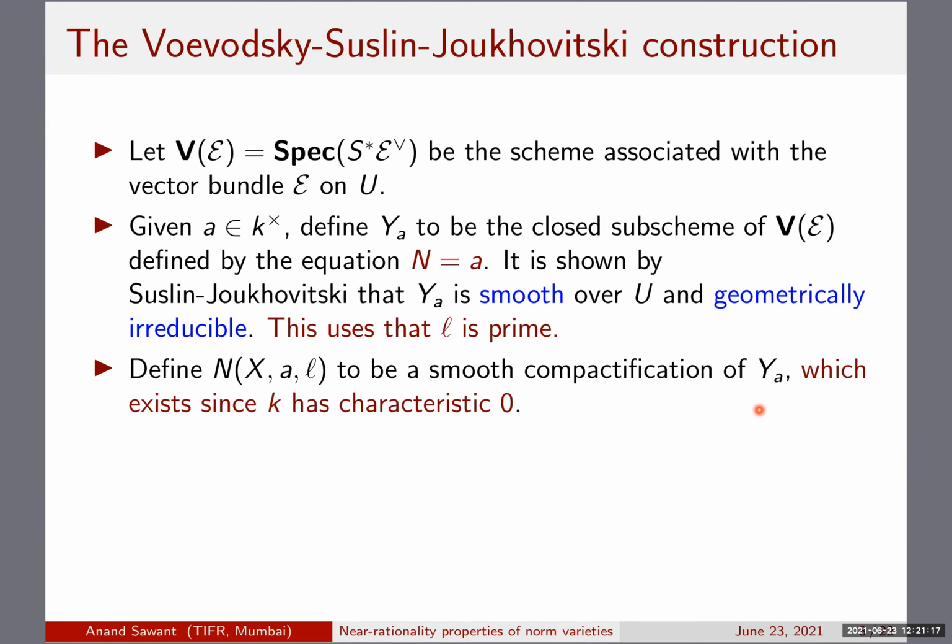To make sure that it exists would require characteristic 0. But still, you can assume that it exists and try to prove something about it. Yes, and I guess the proof doesn't use characteristic 0 very strongly anywhere. So I believe it should be true.